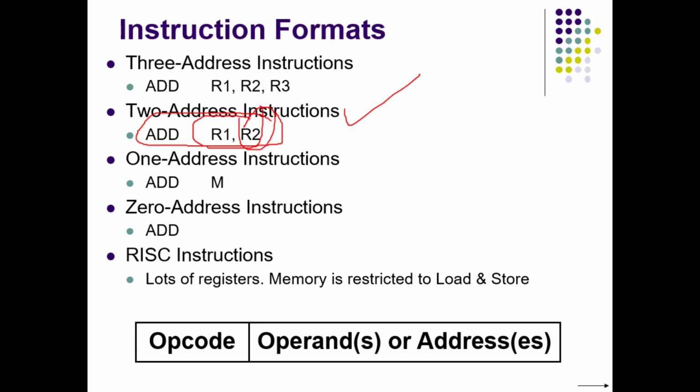So we are adding R1 and R2, storing the result in R2 itself. We can also have one address instruction, or an instruction which supports only one operand. Here, if we need more than one operand and the instruction supports only one operand, for example, add needs at least two operands, right? To add two numbers, we need at least two sources or two different data. Here in the second example, we can adjust that second operand itself as the destination.